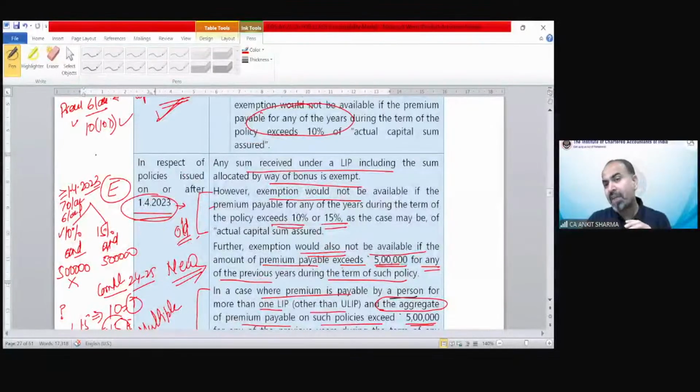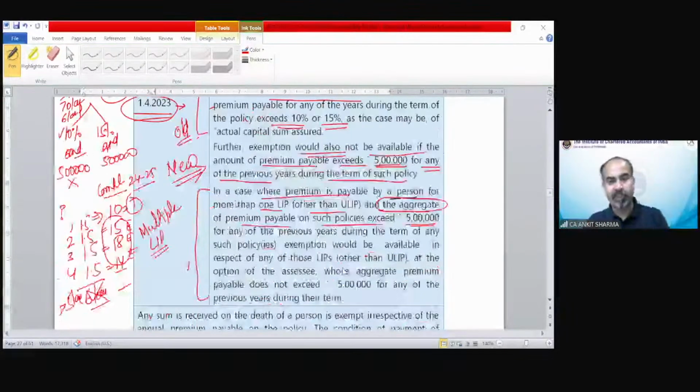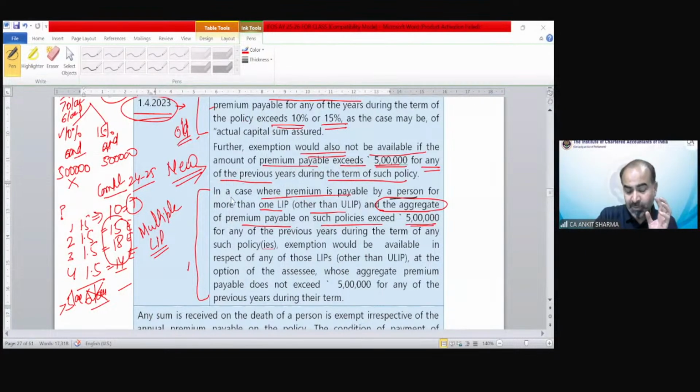So if you are having multiple policies, then the provision says that in this situation, you can select those policies for which the premium does not exceed 5 lakh rupees in aggregate. So the concept that explains this, let me read it for you. In a case where premium is payable by a person for more than one LIP, the aggregate exceeds 5 lakh.